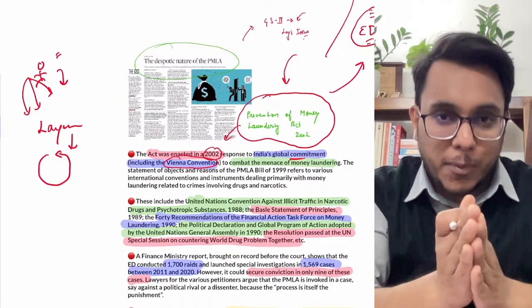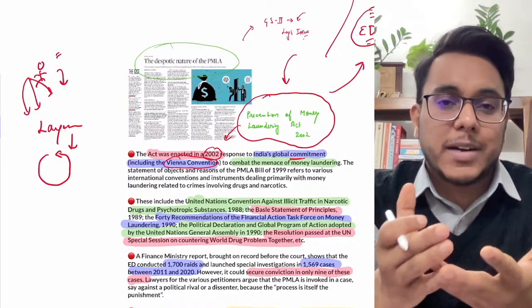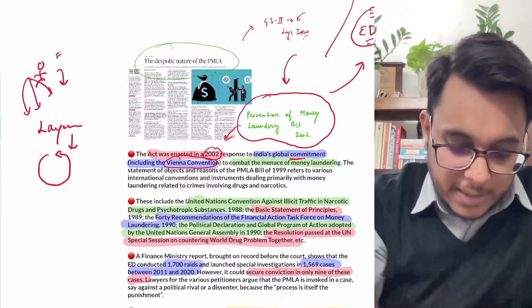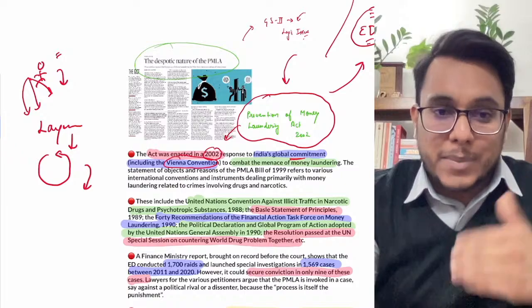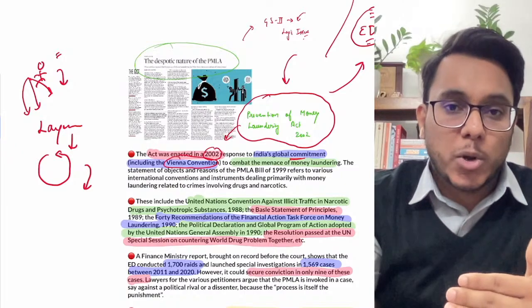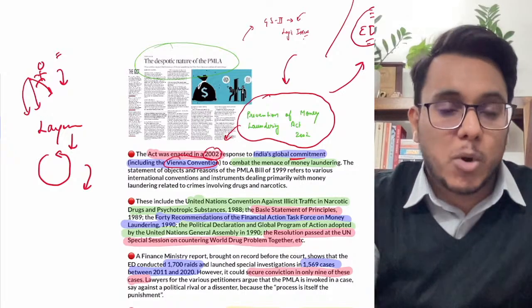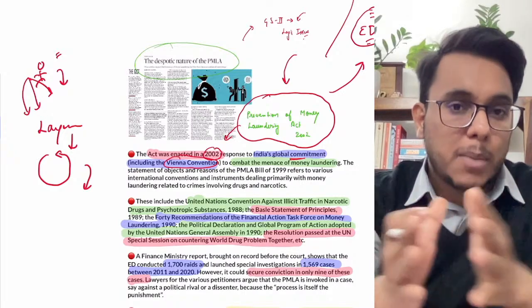The money will be transferred so many times that the original trail of the money will be lost, and then that money will be reintroduced back into the economy. It will be shown that the money has been earned from some legitimate source. So this is money laundering.